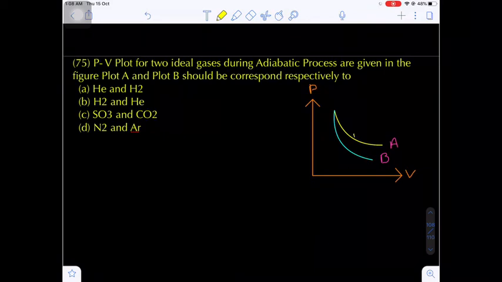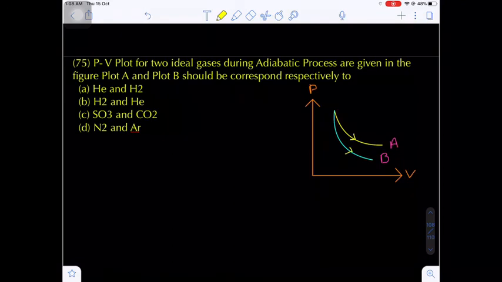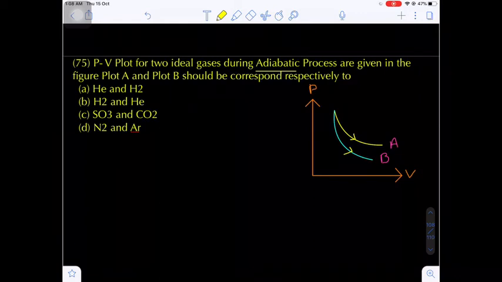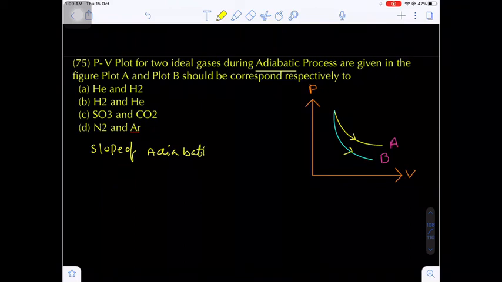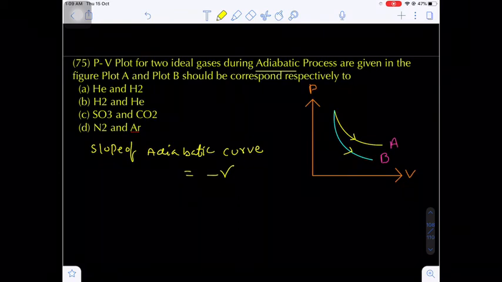Here, one graph is given for A and another graph for B. Both graphs correspond to adiabatic processes, so we have to identify which type of gases A and B are. This is a very important question. Now we know the slope of an adiabatic curve. Slope of adiabatic curve will be equal to minus gamma times P by V. Are you getting my point?